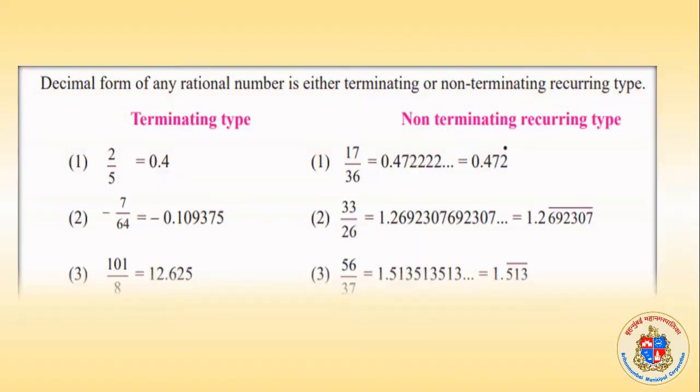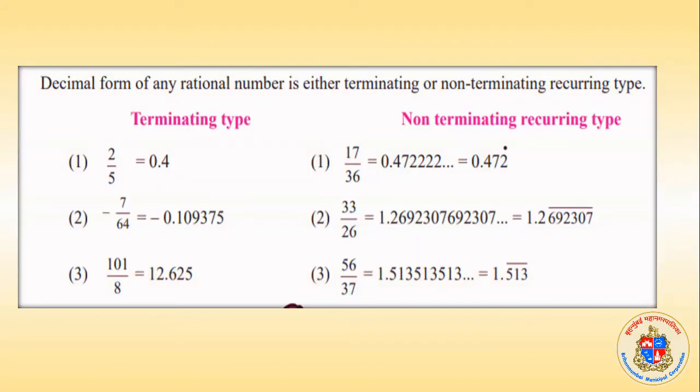Please remember that. A lot of things are like recollecting and remembering in this chapter, and a lot of things are just for explaining to you, because you will be applying them in different situations in future lessons. Now here it is: the decimal form of a rational number is either terminating or non-terminating recurring type. Rational number का एक definition था वो.